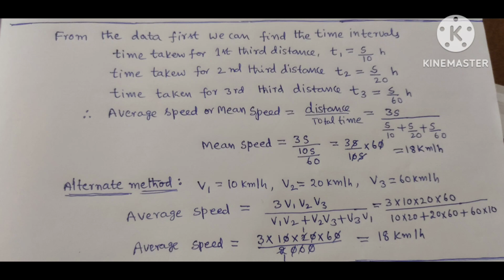Average speed is equal to 3 V1 V2 V3 by V1 V2 plus V2 V3 plus V3 V1. When we substitute the values in the formula, finally the average speed equals 18 kilometers per hour.